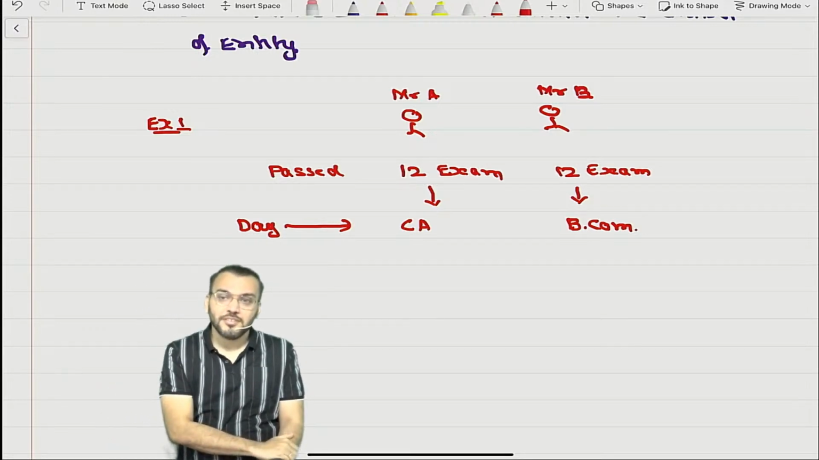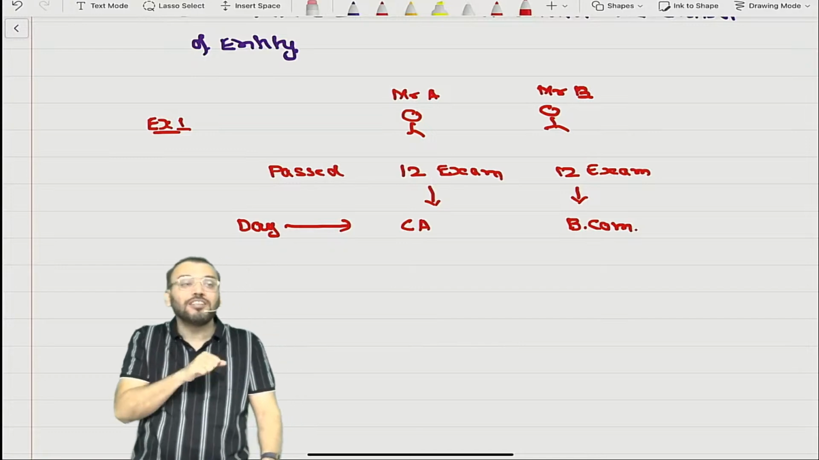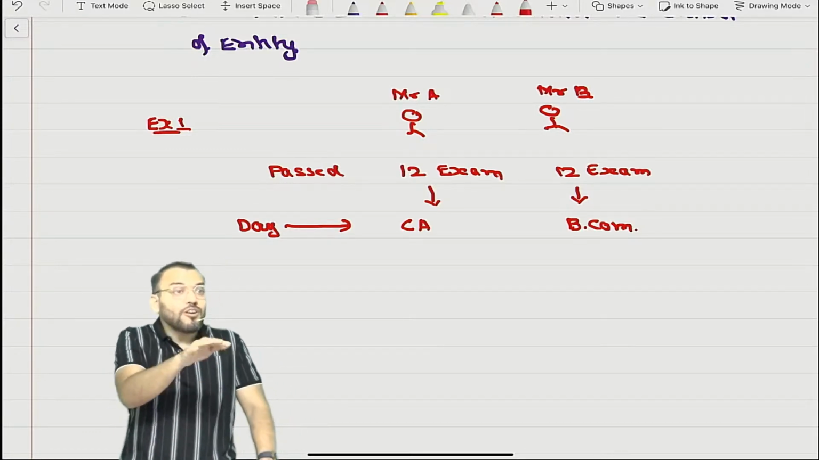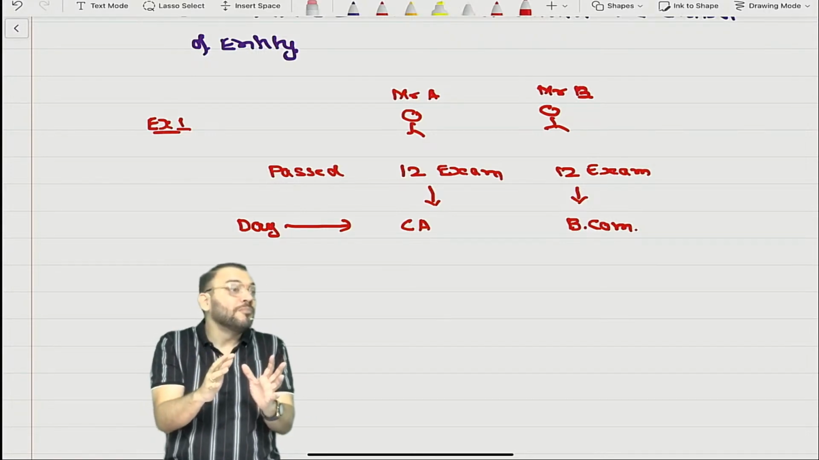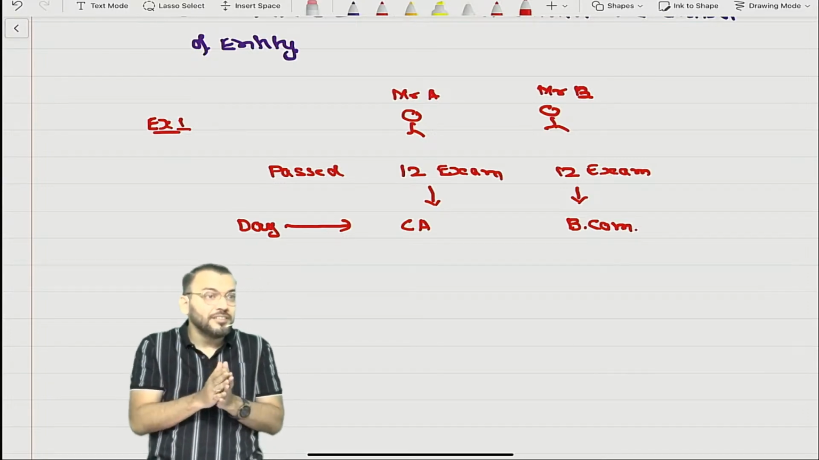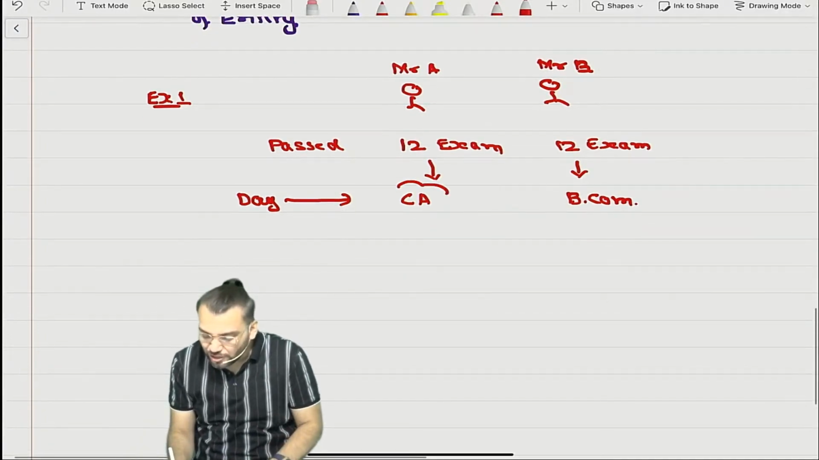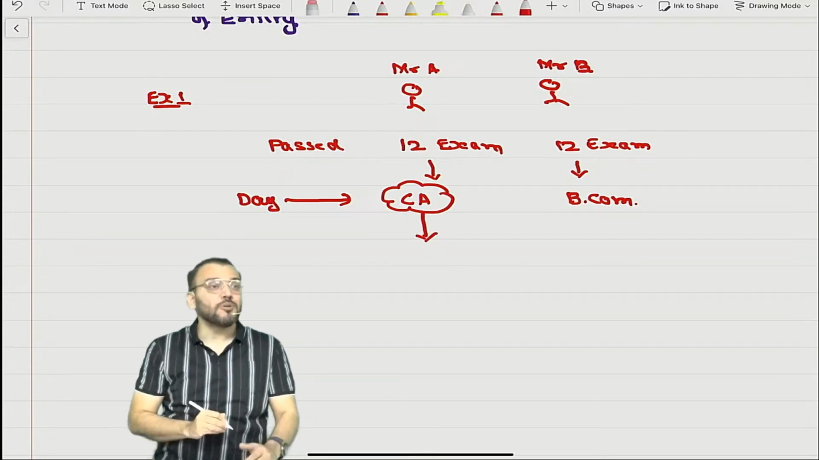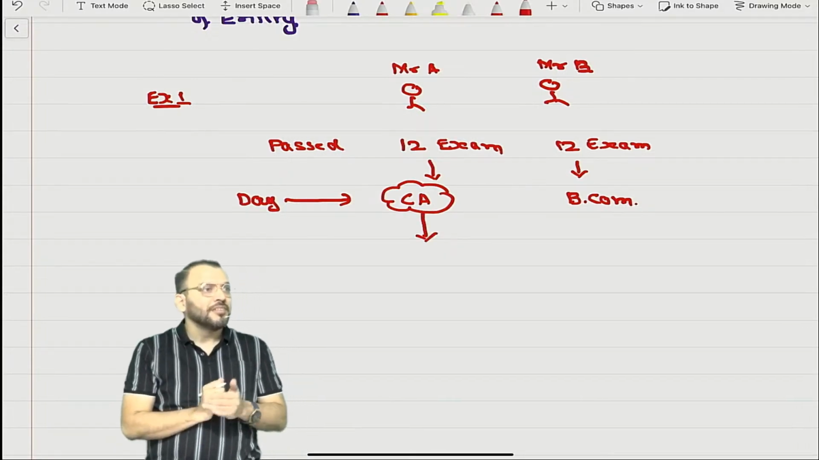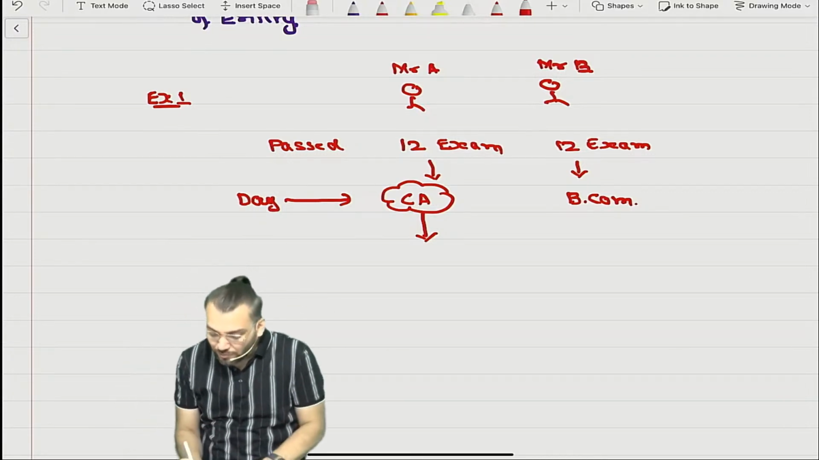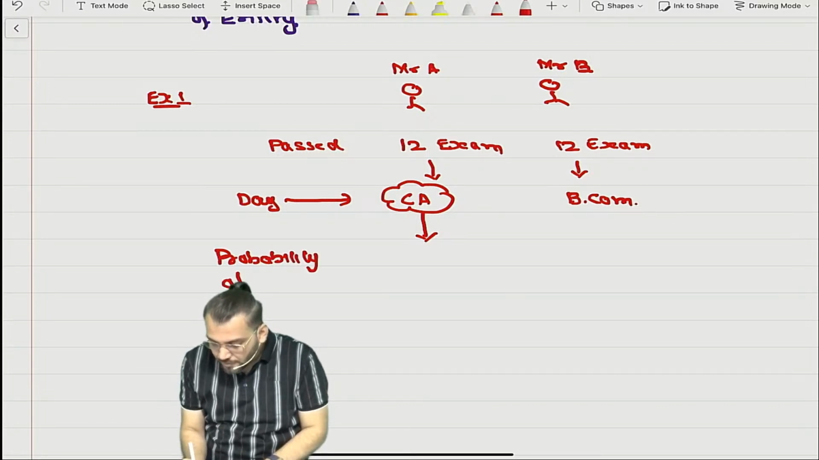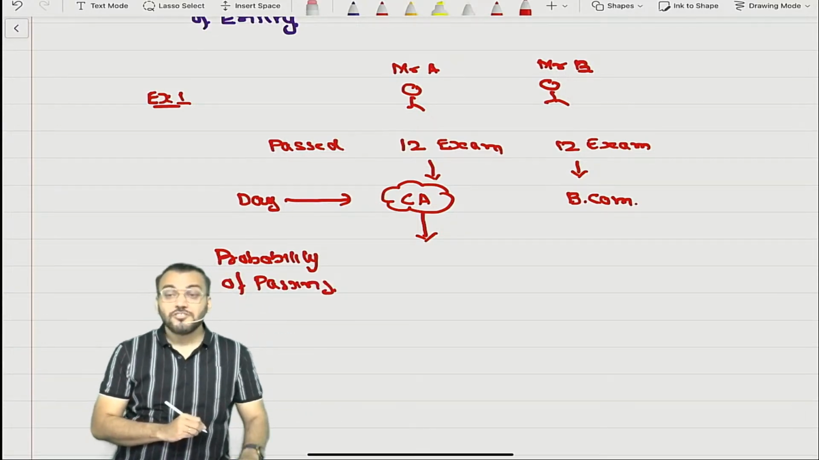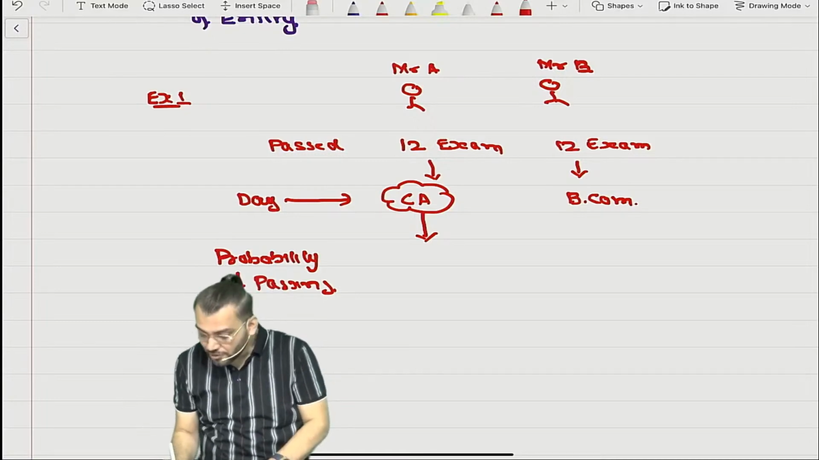Have you understood? So how to react to those contingencies, that we need to understand. Those contingencies will be based on some factor. So just try to understand this. Mr. A, because he has registered for the CA exam, will ask his senior what is the probability of passing the exam. The senior will say the probability of passing the exam is 20%.